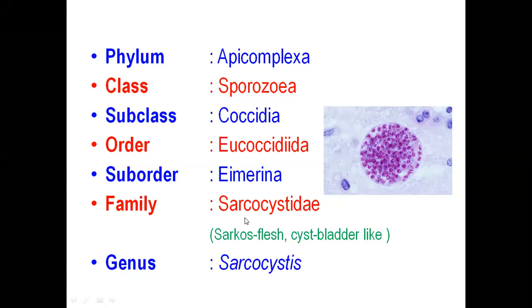So we know that this apicomplexan group, which belongs to subclass Coccidia, which belongs to the family Sarcocystidae, we know that they infect the gastrointestinal tract of their definitive host. Point number one. Point number two, those parasites which belong to Sarcocystidae infect the flesh. That means they form a cyst-like bladder in the muscular tissue. So today, the first parasite that we will be discussing is the parasite under Sarcocystidae.